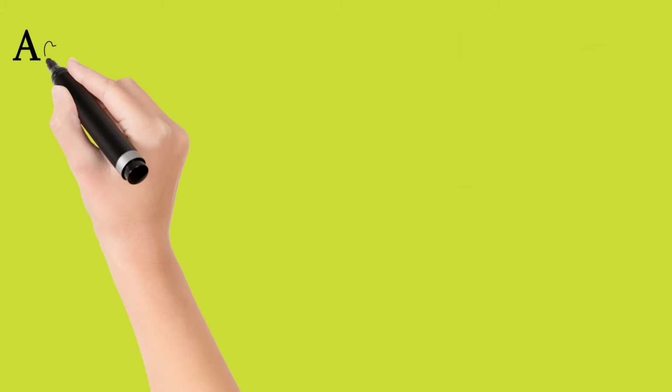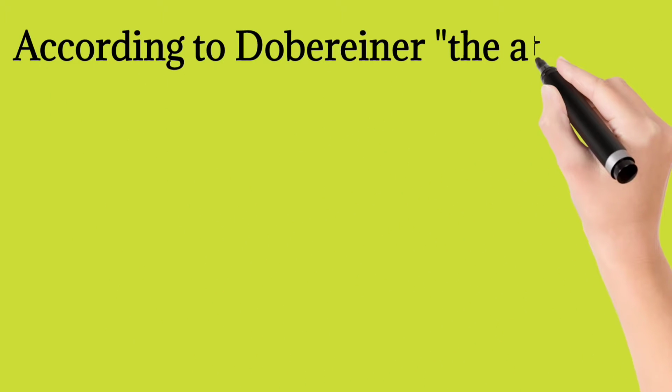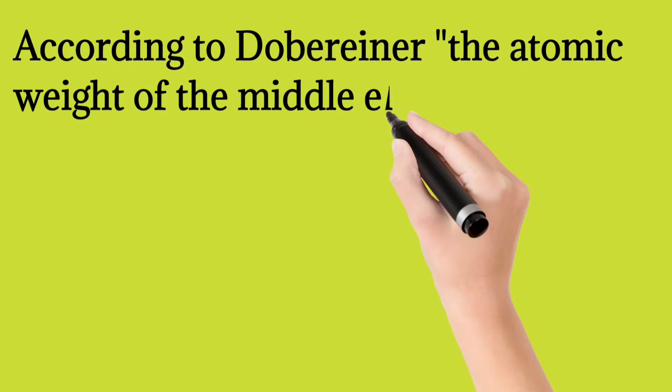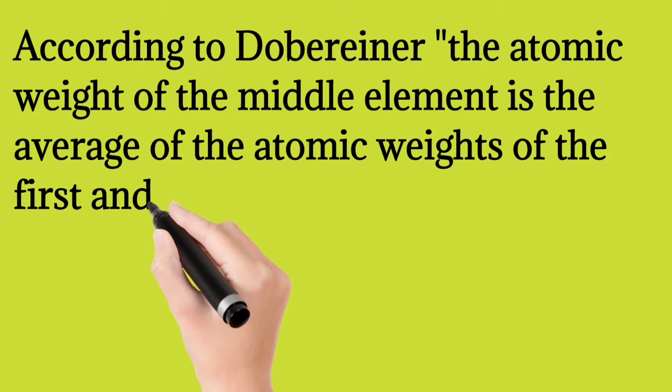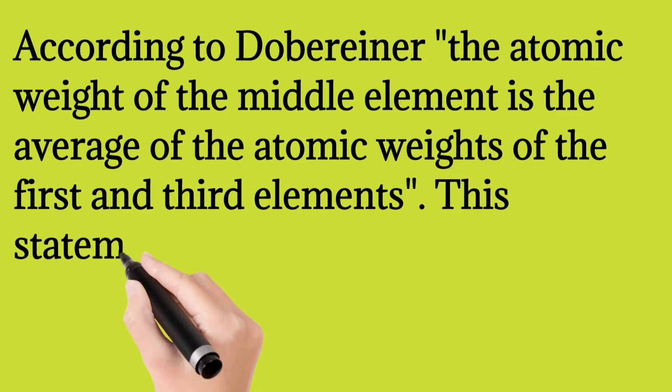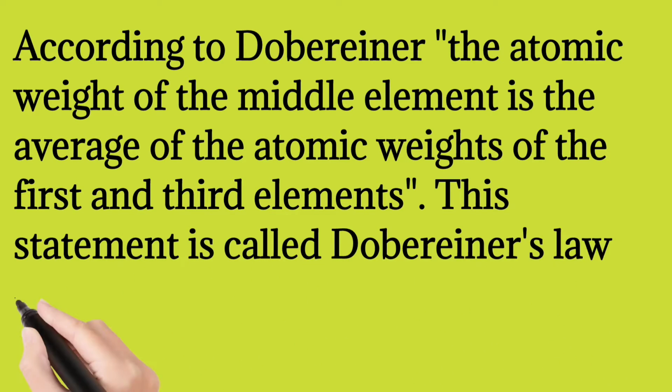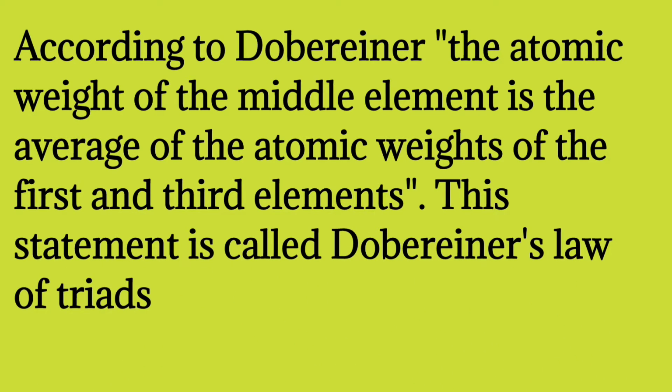Okay, so according to Dobereiner, the atomic weight of the middle element is the average of the atomic weights of the first and the third elements. So this statement is called Dobereiner's law of triads. So what is the statement of this Dobereiner law of triads? The atomic weight of the middle element. Okay, so middle element का जो atomic weight होता है वो क्या होता है?